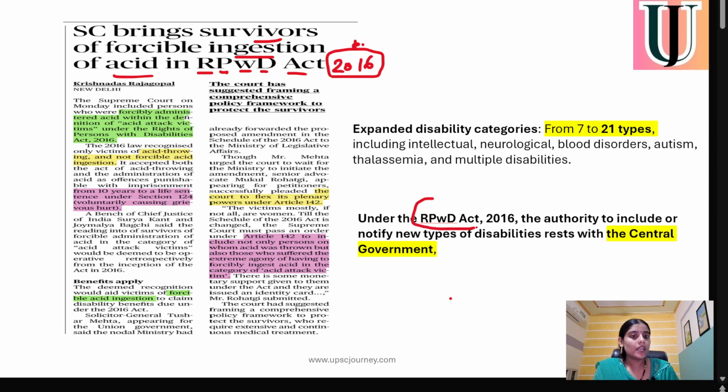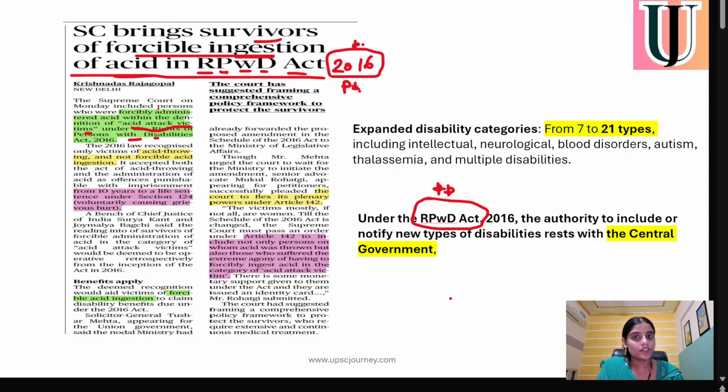The Supreme Court is suggesting to the central government that forcible ingestion of acid should be included in the Rights of Person with Disability Act of 2016. Till now, only acid attack victims are included under this Act. Forcible ingestion of acid is not included.